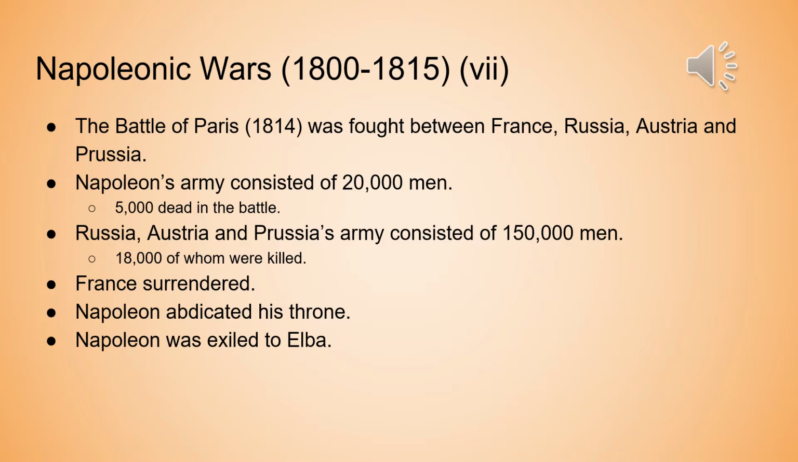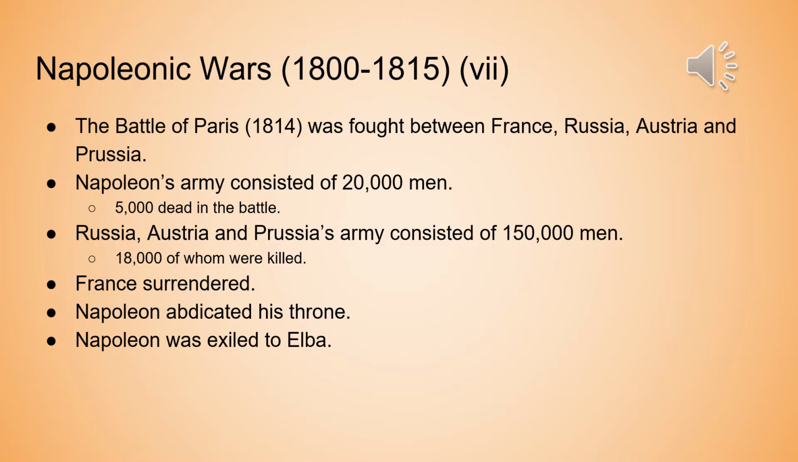So after Napoleon retreated back to Paris, the Battle of Paris ensued in 1814, which was fought between France, Russia, Austria, and Prussia. And in this battle, basically, Russia, Austria, and Prussia teamed up against France. And at the time, since Napoleon had lost so many men due to the harsh winter conditions in Russia, Napoleon's army only consisted of 20,000 men.